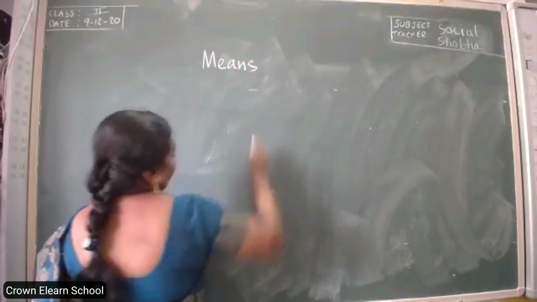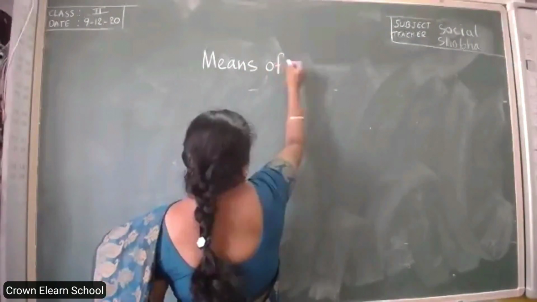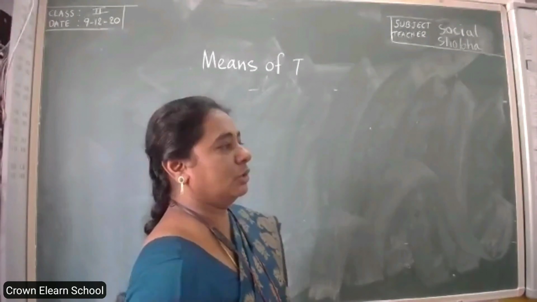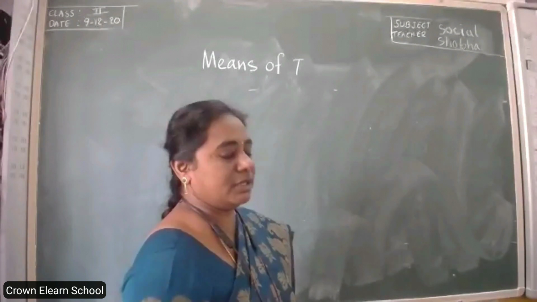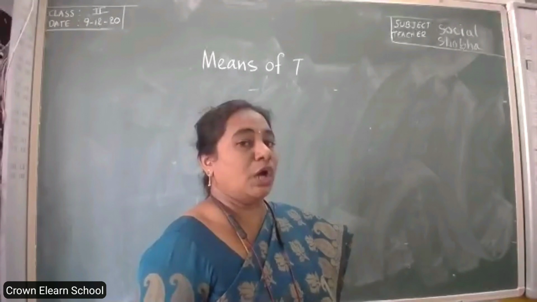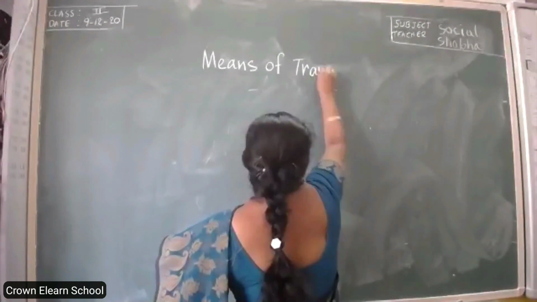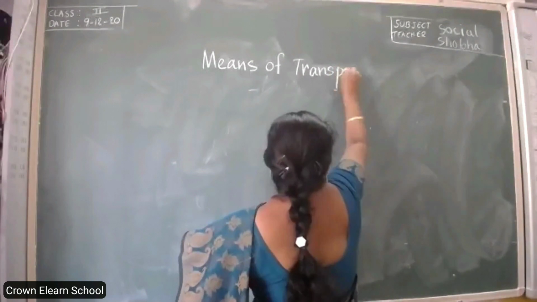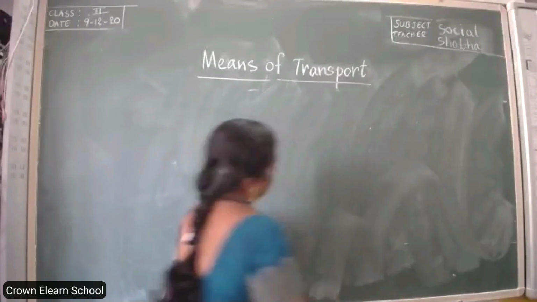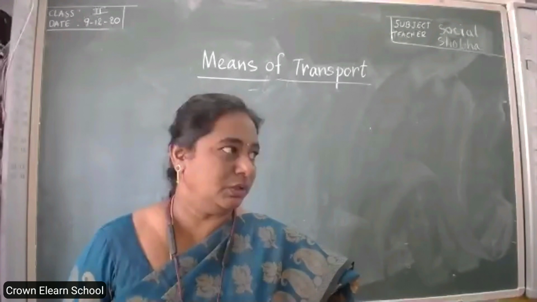So yesterday I explained the meaning of means of transport. Means of transport means the modes of vehicles which we use to move from one place to another place, or also to carry or transport goods. Okay, that is called means of transport. And we also saw the importance of means of transport.